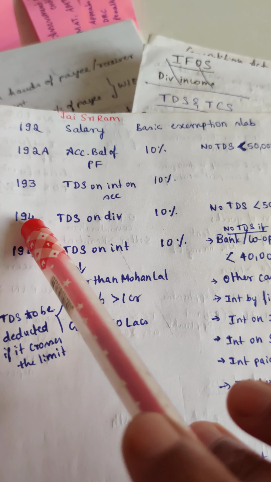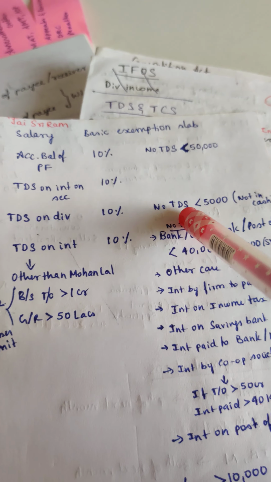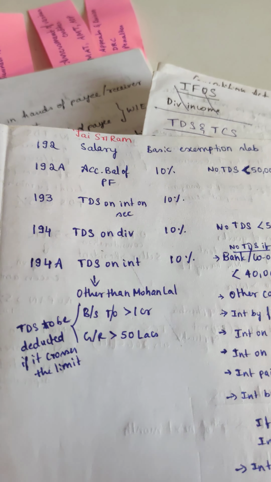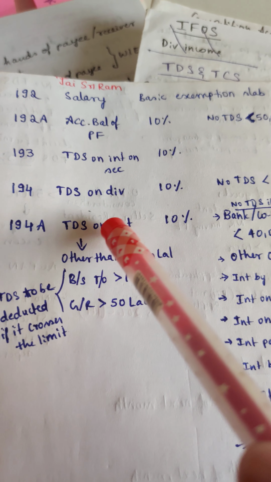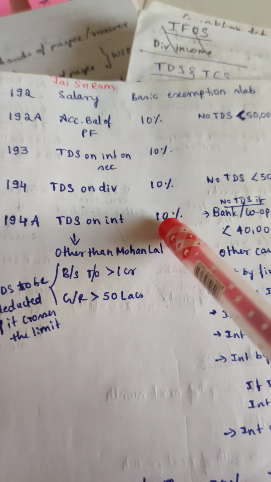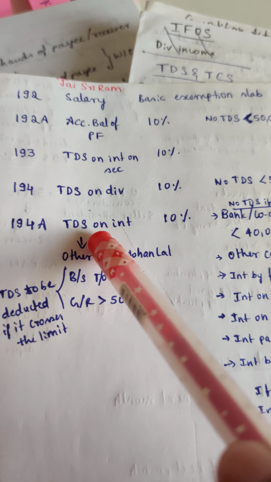TDS on dividend. 194 is TDS on dividend, 10%. No TDS if it is less than 5,000, which is not in cash. 194A talks about TDS on interest. TDS on interest, that is also 10%. Here TDS on interest on securities, this is TDS on interest.